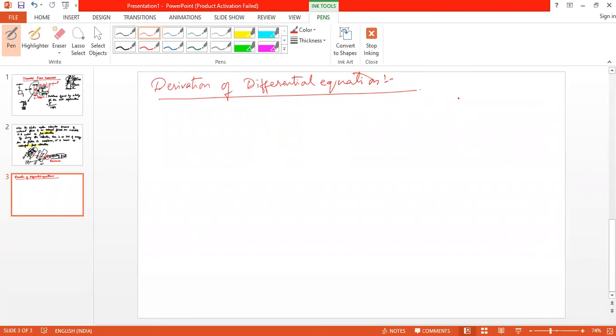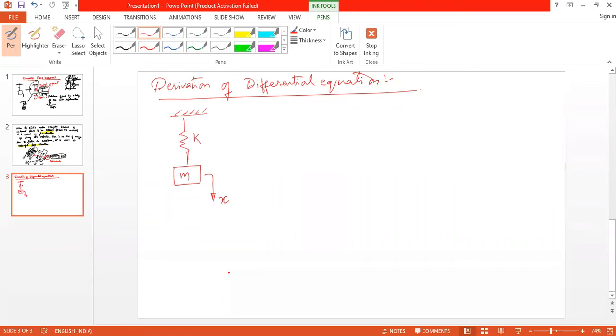So now consider a spring mass system. Okay. So this is a spring with K and M as the mass. Okay. And it is given with an initial displacement x.